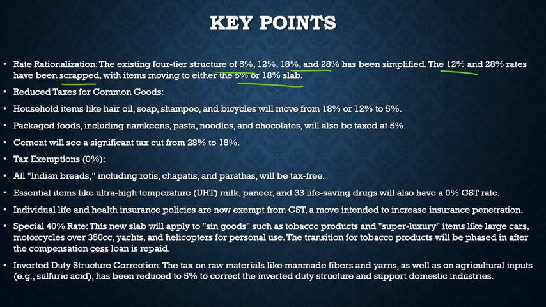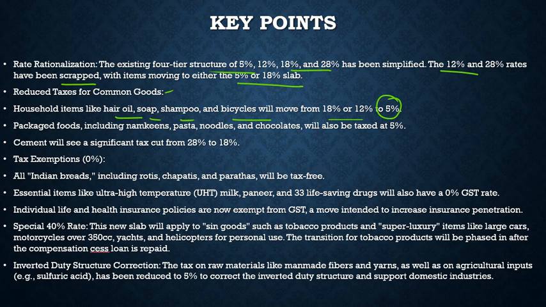Now, reduced taxes for common goods. Household items like hair oil, soap, shampoo, and bicycles will move from 18% or 12% to 5%. So there would be a reduction in rates for oils, shampoos, and all that. We will definitely see it in the coming days.